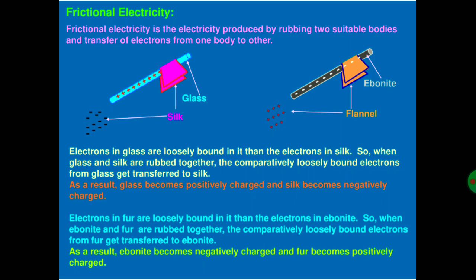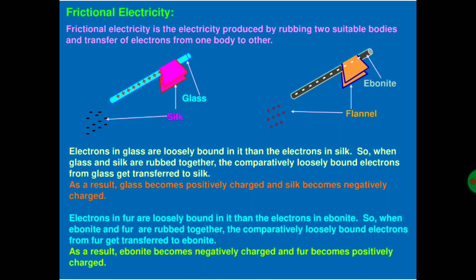Frictional electricity is the electricity produced by rubbing two suitable bodies and transfer of electrons from one body to the other. We have two examples. First, when we take a glass rod and silk and rub them against each other, then we see that silk gets negatively charged while glass gets positively charged. How does it happen? Let's see.